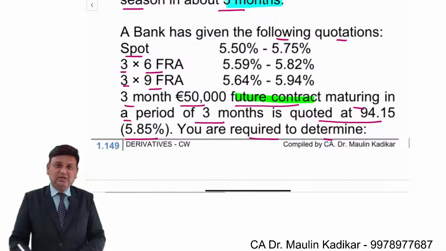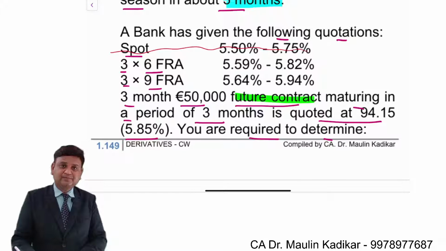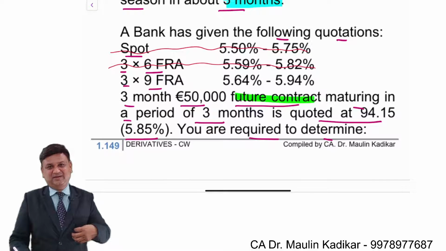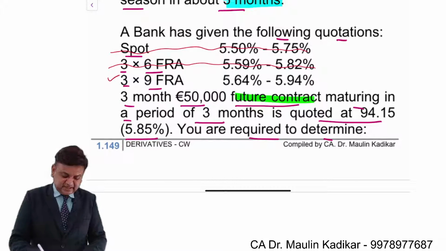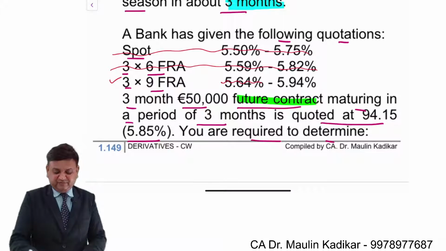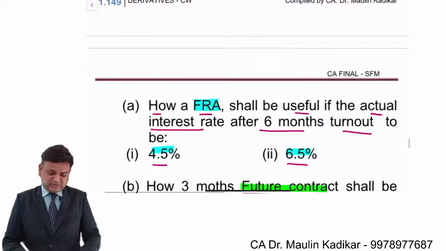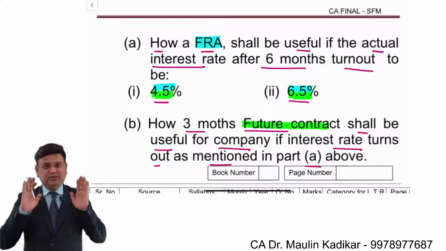So we understand that here, the information which they have provided for the spot rate is irrelevant. The information of 3 into 6 is irrelevant, because they have provided it for 3 months after 3 months. And 3 into 9 FRA is relevant. In that case, again, the investment rate is not needed; we are having the cash crunch, so the borrowing rate is relevant. So we understand that 5.94% is the rate of interest which will be applicable to us, whether the rate of interest is 4.5 or it is 6.5. This is what we understand.